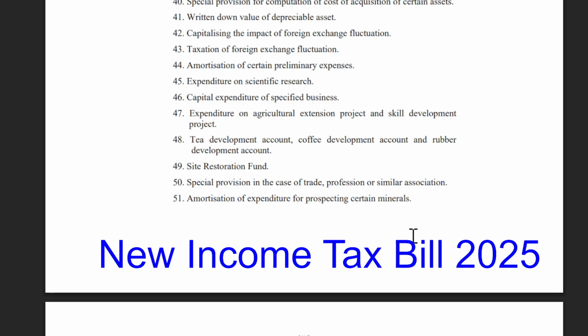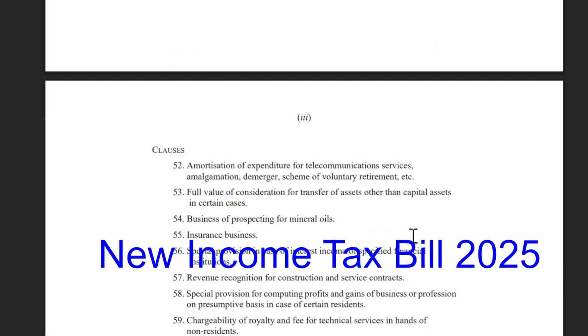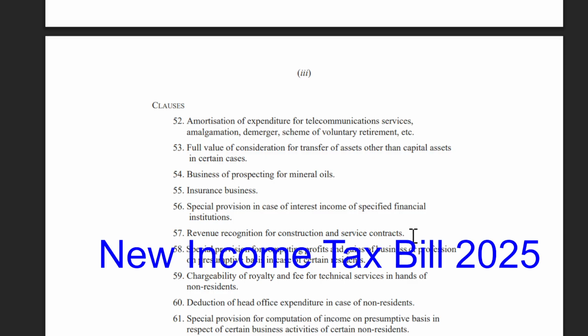50, Special provisions in case of trade, profession or similar association. 51, Amortisation of expenditure for prospecting certain minerals. 52, Amortisation of expenditure for telecommunication services, amalgamation, demerger, scheme of voluntary retirement, etc. 53, Full value of consideration for transfer of assets other than capital assets in certain cases. 54, Business of prospecting for mineral oils.